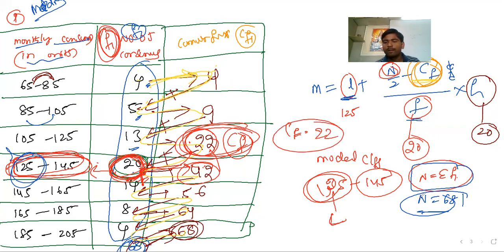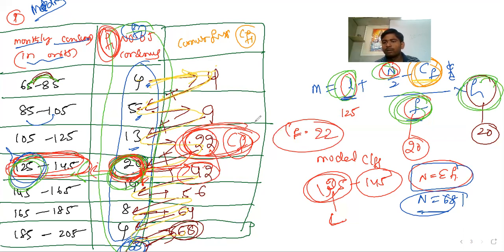Now it is clear. First you find H. Let me explain once again for your convenience, as some people are not yet following. First you fix the H value. Then the second step, you find the maximum frequency, and corresponding to it fix the modal class. In the modal class, you get the L value. After that, sigma Fi, you add all these, and you are going to get the N value. The pending one is CF. For CF, please make a cumulative frequency table. I told you how to do it.